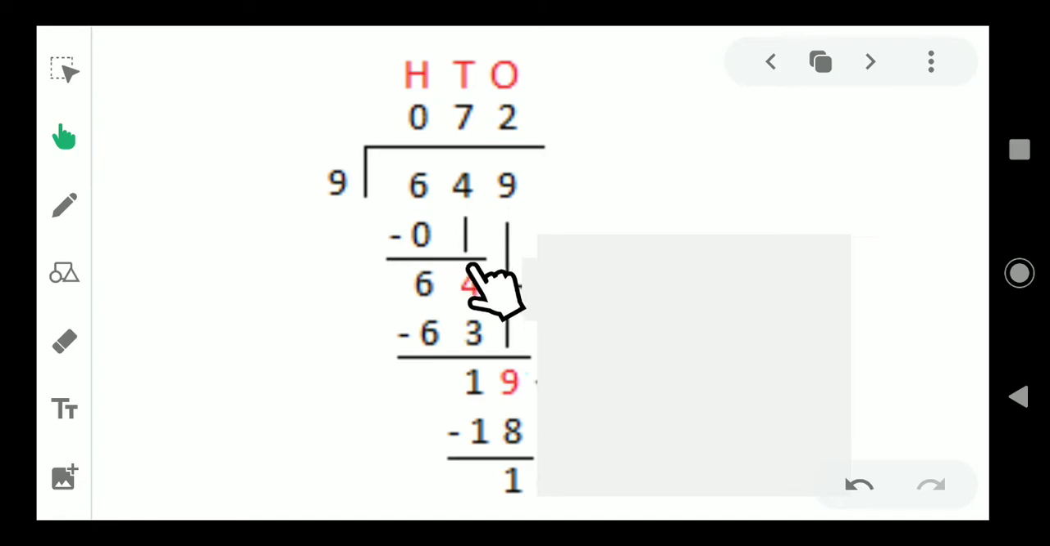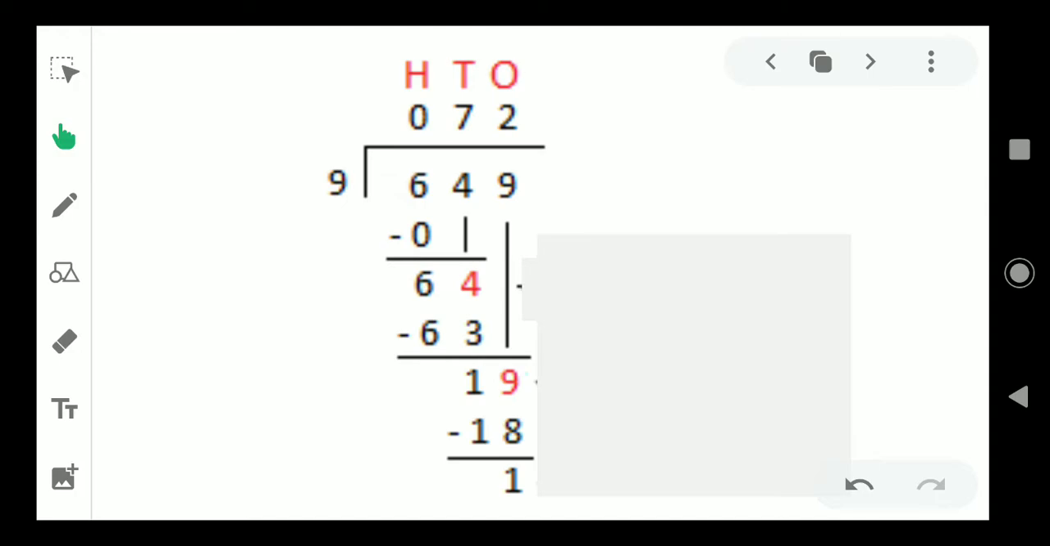So take the next digit down. 4. So it becomes 64. In 64, is there 9? When a question like that comes, we should recite the multiplication table of 9. 1 into 9, 9. 2 into 9, 18. 3 into 9, 27. 4 into 9, 36. 5 into 9, 45. And 6 into 9, 54.